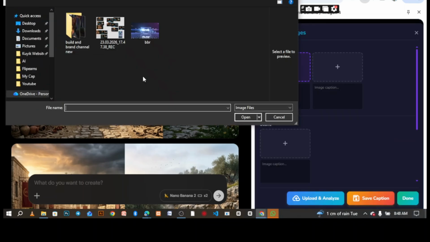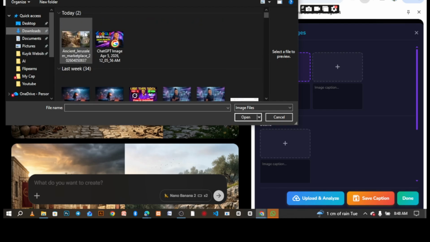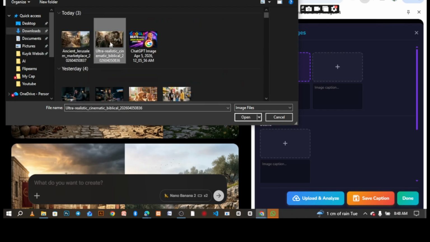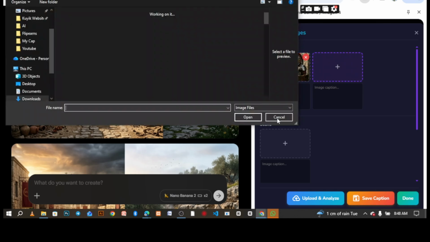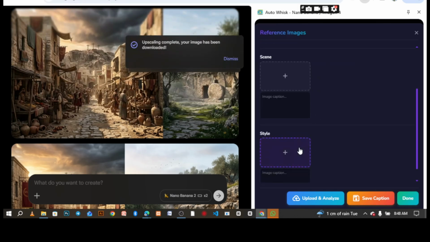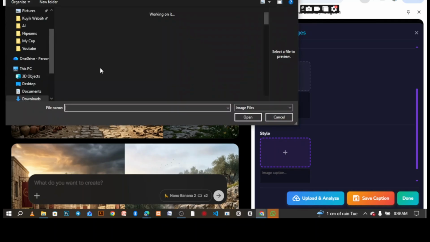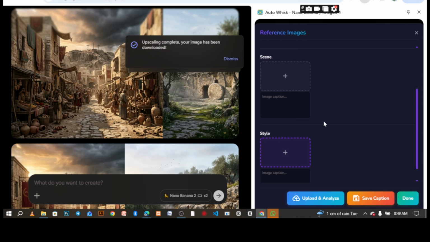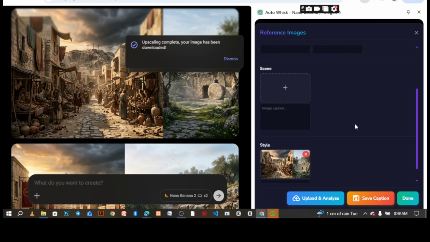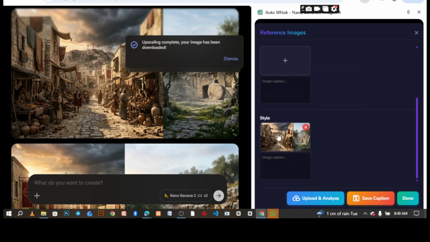Let's add our reference images. Remember, we have our reference images, which are the 2 images we generated, the main character and the style. All right, so this is the main character. You add it, and here you want to add the style. The style is known as your environment. Go ahead and add the style, which is the environment. Select it. So now we are good to go. Just click this done.